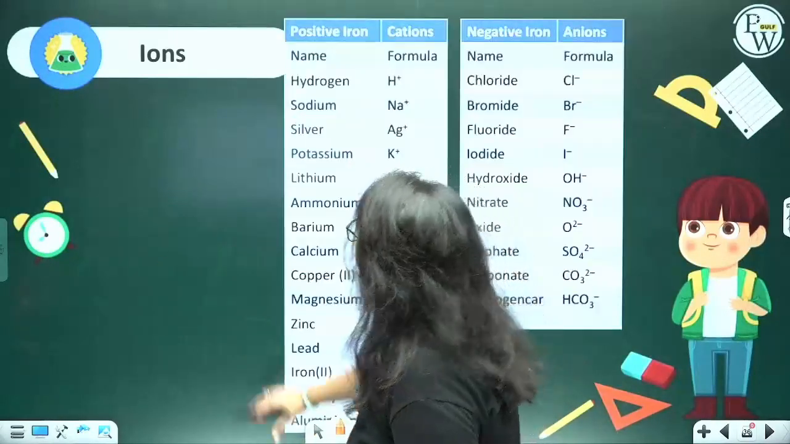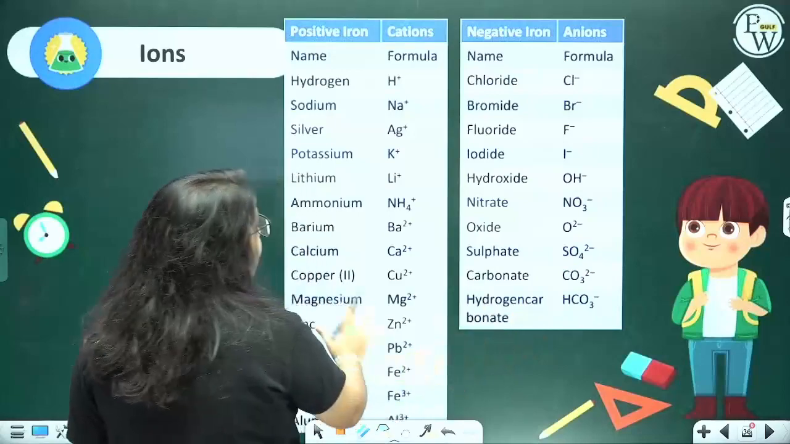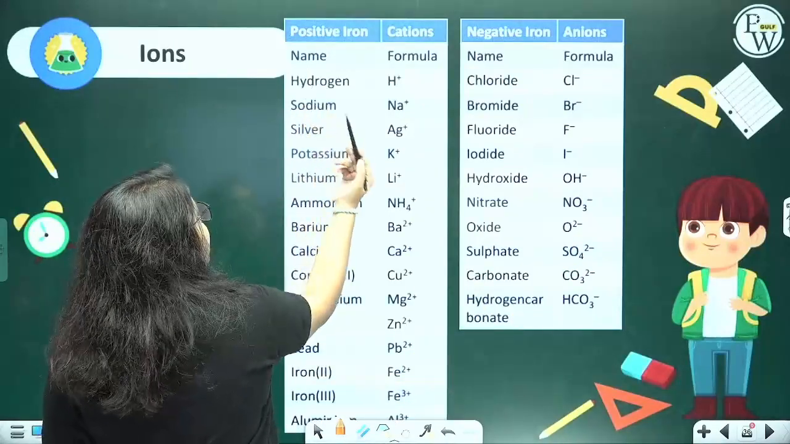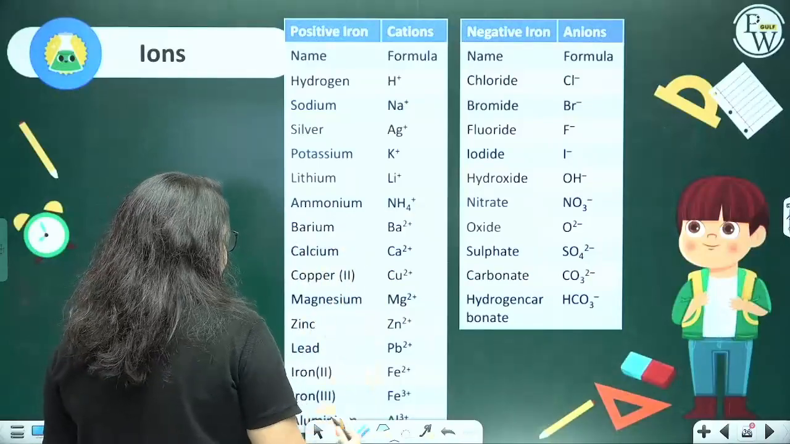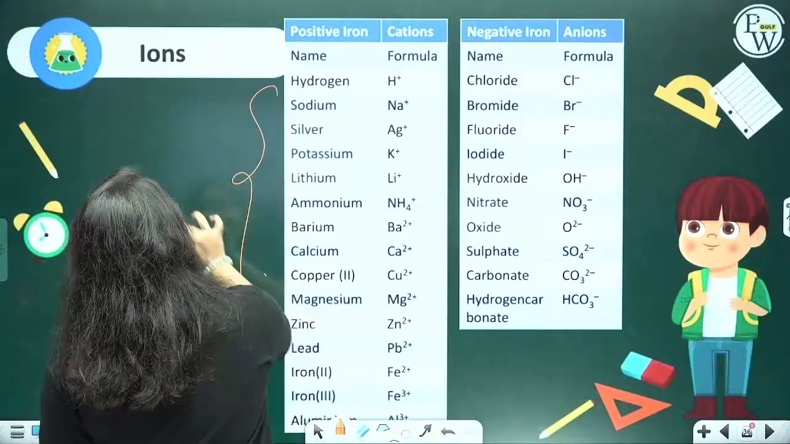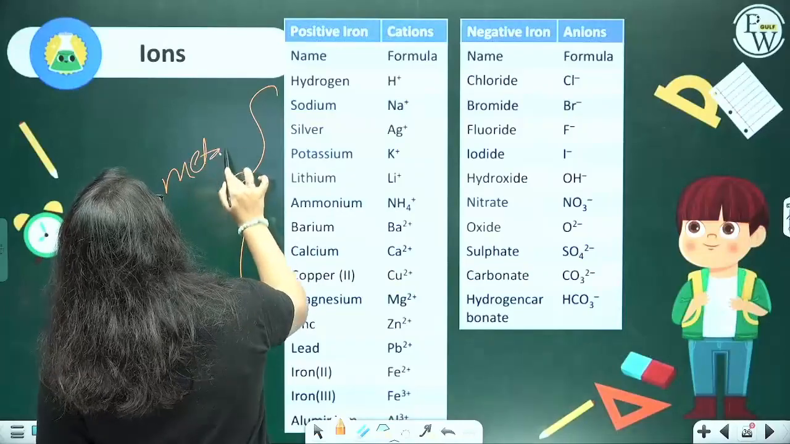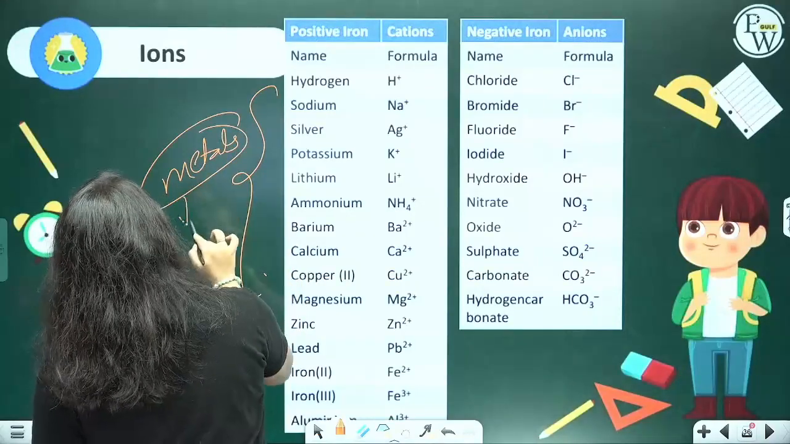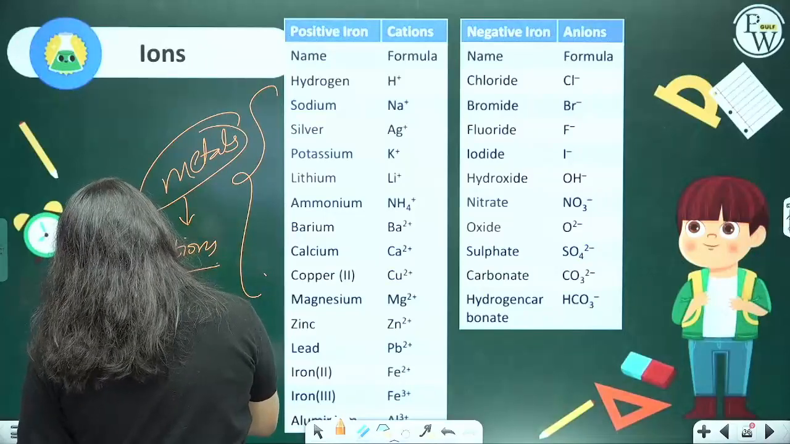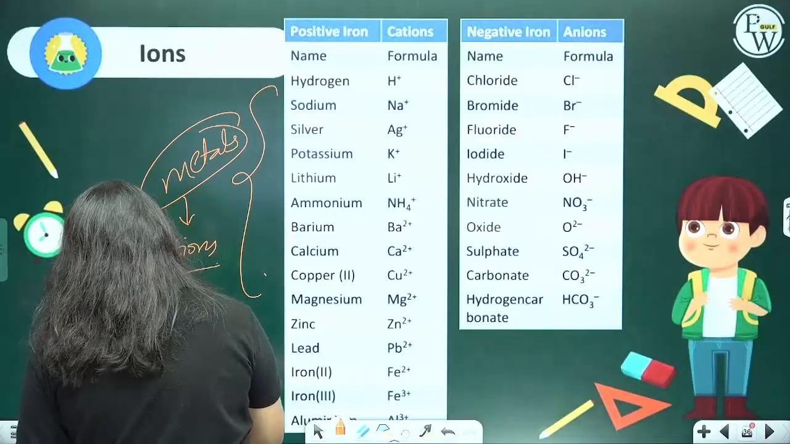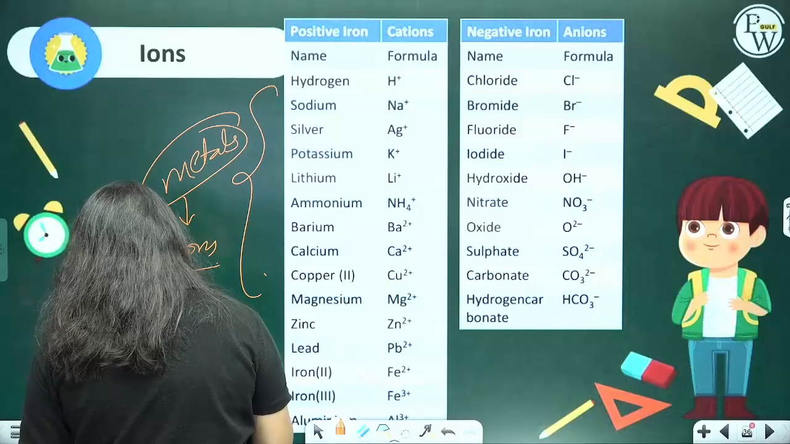Now here is the list of all the ions. You have hydrogen, sodium, silver, potassium, lithium, ammonium, barium, calcium, copper, magnesium, zinc, lead, iron, aluminium. All of these are nothing but metals. That is why they are forming cations, that is, positively charged species.